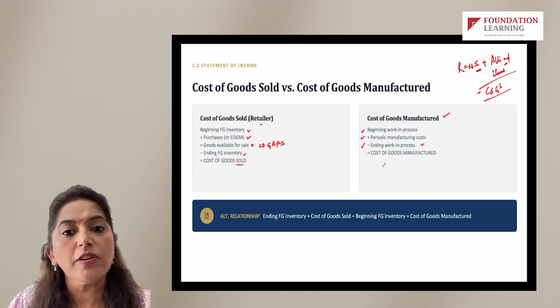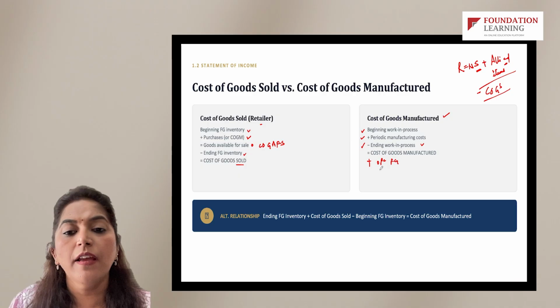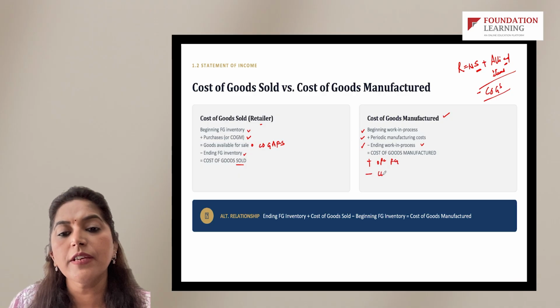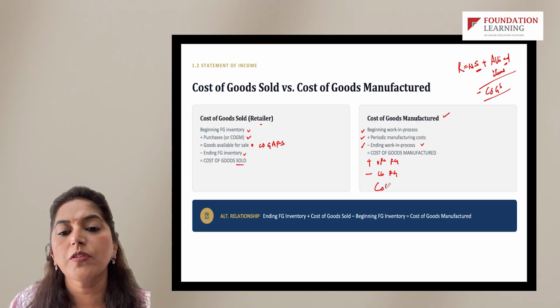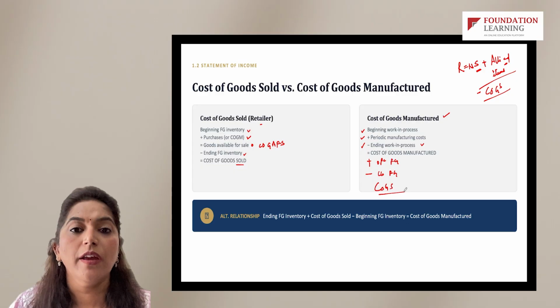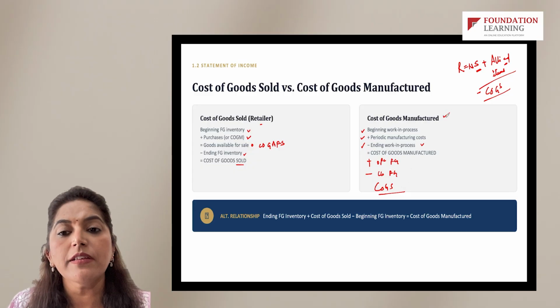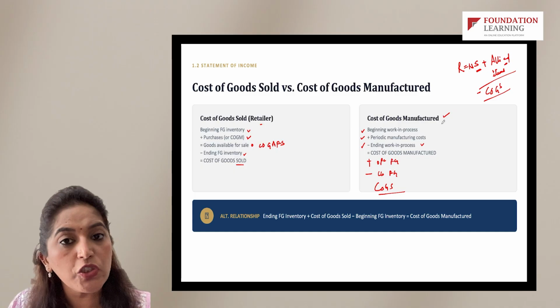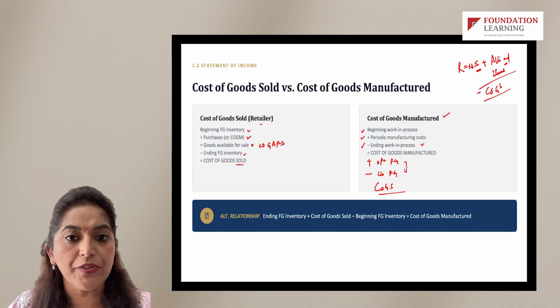Now to this cost of goods manufactured, when we adjust for opening finished goods and when we deduct closing finished goods, we arrive at cost of goods sold. Right? So this gives us COGS for a manufacturing organization. The difference between COGS and COGM is the opening and closing inventory.